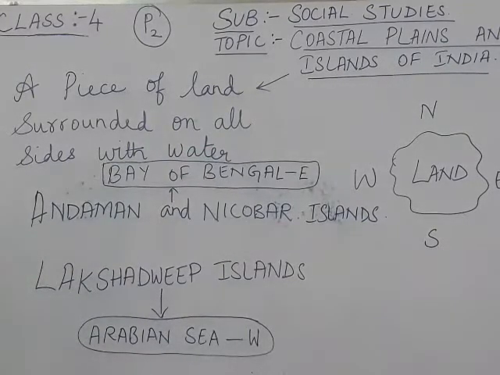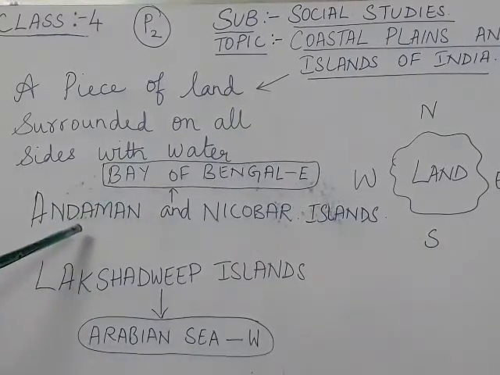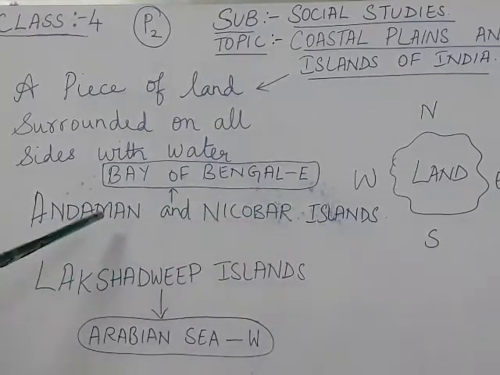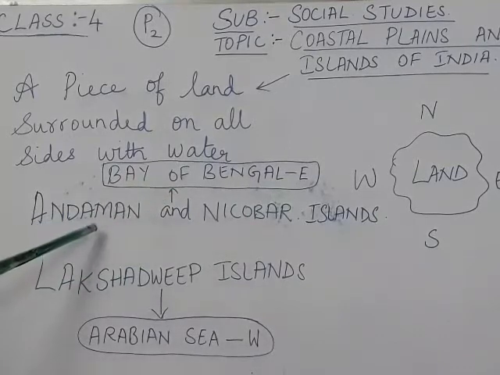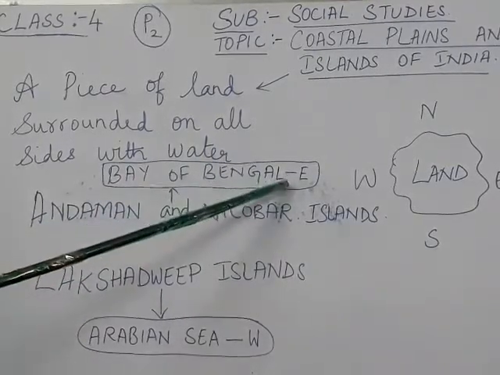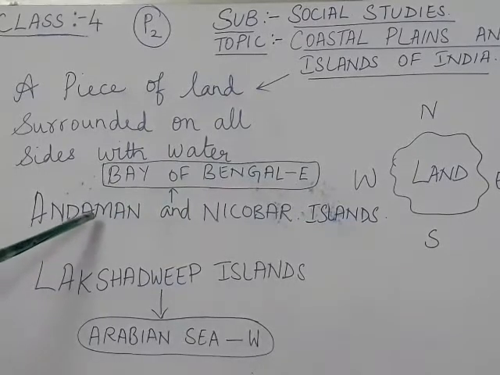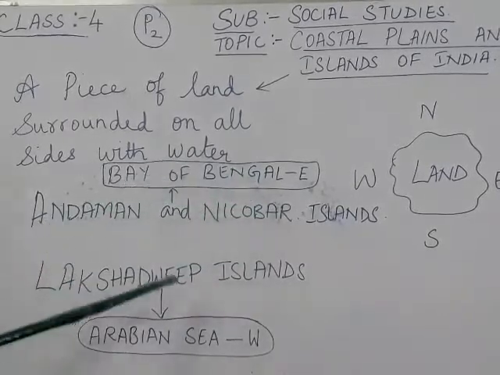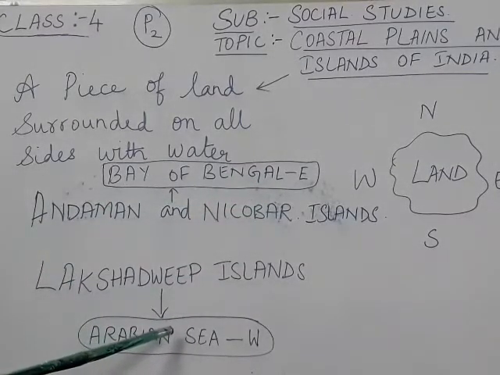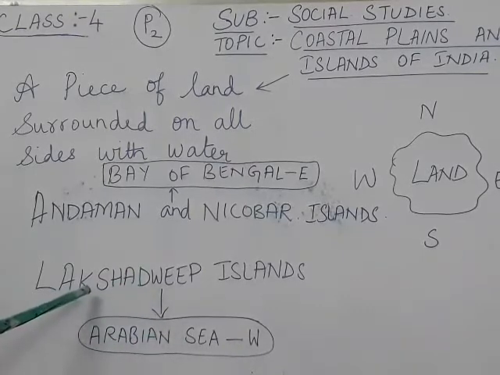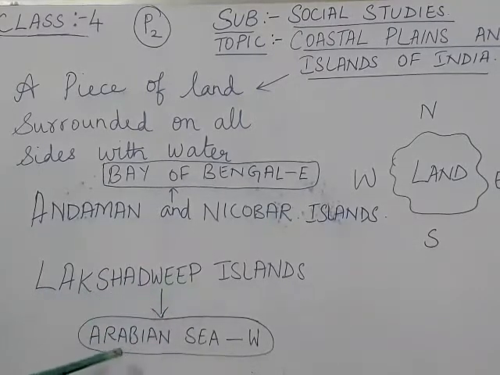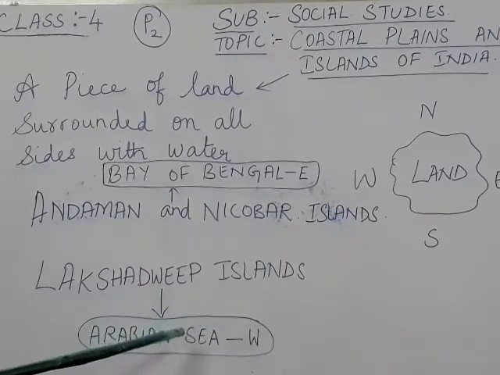Mostly we have two island groups in India. In the Bay of Bengal we have Andaman and Nicobar Islands. These islands are in groups. There are many islands together. So Bay of Bengal is in the east, and the islands found here are Andaman and Nicobar Islands. Then in the west also we have islands. Those islands are known as Lakshadweep. Lakshadweep Islands are present in Arabian Sea in the west.